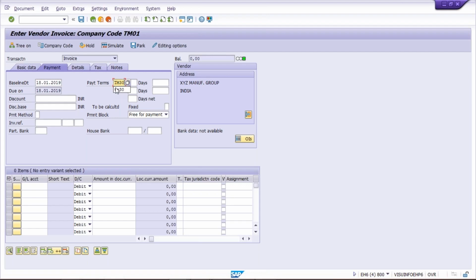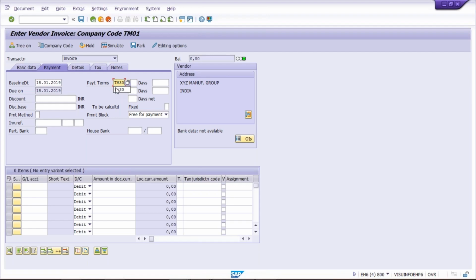Because if you post any transactions against TM30, the system doesn't know that TM30 has been banned for Tata Motor and all, right? The thing is, we cannot delete this TM30 because it can be used by a different company code also. We have restricted the use for Tata Motor, so it will remain as it is. Generally this TM30 is not going to be deleted. Why? Because in future they might change their decisions and say that okay, we are going to use TM30 also.